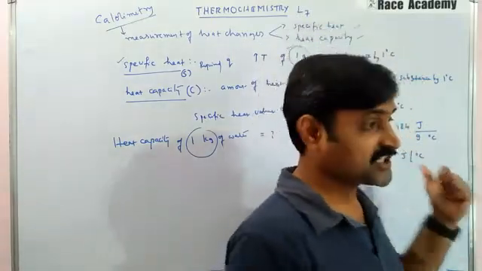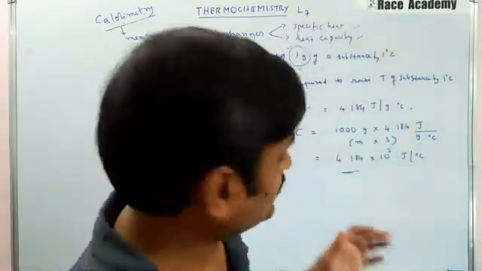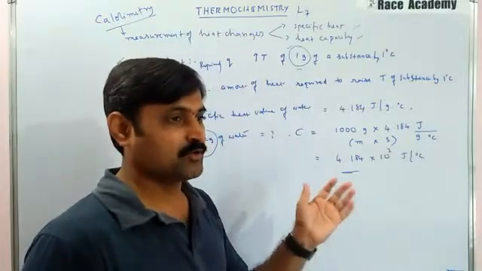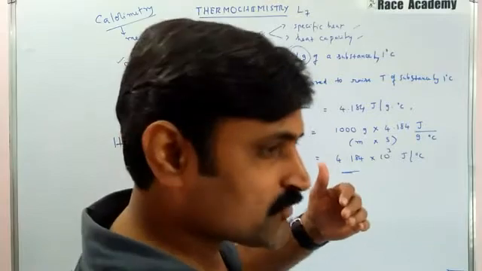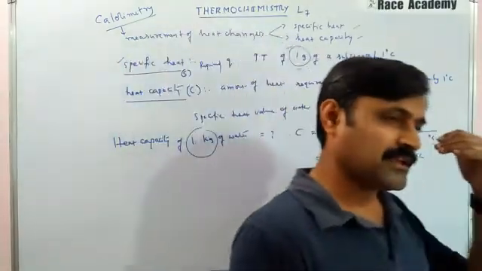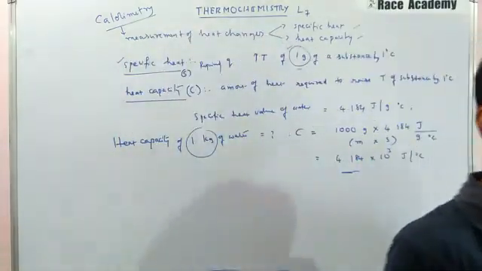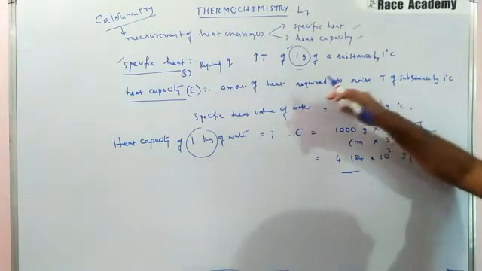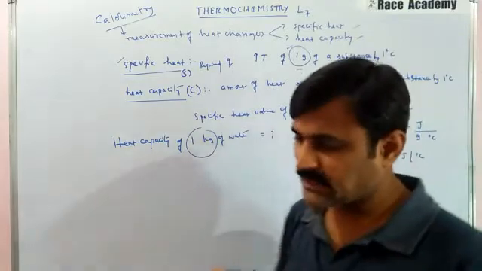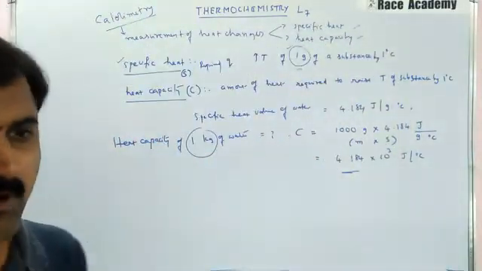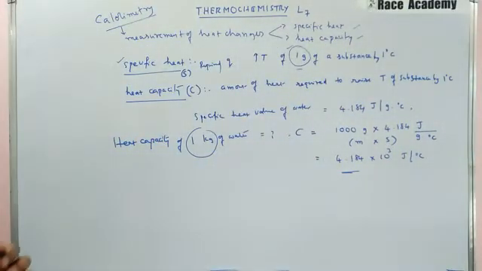Here in this discussion, object is different and substance is different. An object may have a different kind of mass, but for the substance, when we discuss specific heat, it should be 1 gram of the particular substance to discuss this measurement of heat change.